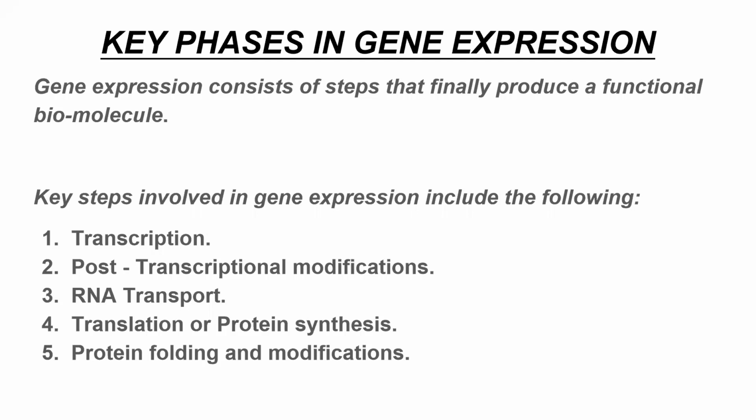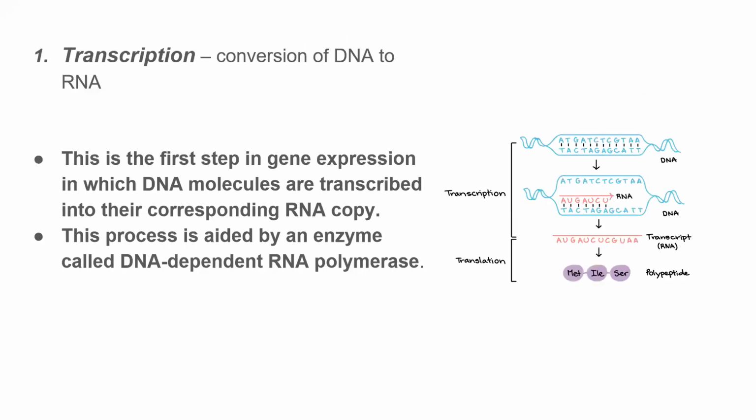These are the key phases involved in gene expression. One is transcription, second is post-transcriptional modification, third is RNA transport, fourth is translation or protein synthesis, and fifth is protein folding and modifications. First, we're going to see about transcription, which is a conversion of DNA to RNA. In this first step of gene expression, the DNA molecules are transcribed into their corresponding RNA copy. The process is aided by an enzyme called DNA-dependent RNA polymerase.